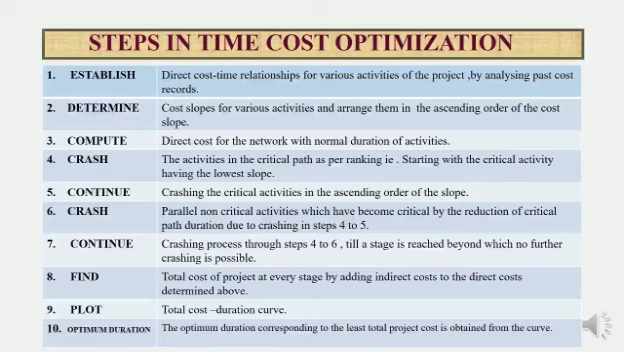Then crash. The parallel non-critical activities which have become critical by the reduction of critical path duration due to crashing in previous steps are crashed. That is steps 4 to 5. Then again continue the crashing process through steps 4 to 6 till a stage is reached beyond which no further crashing is possible. Then finally, at every stage of crashing, calculate total project cost by adding direct and indirect costs. Then plot the total cost duration curve. The optimum duration corresponding to the least total project cost is obtained from the curve.